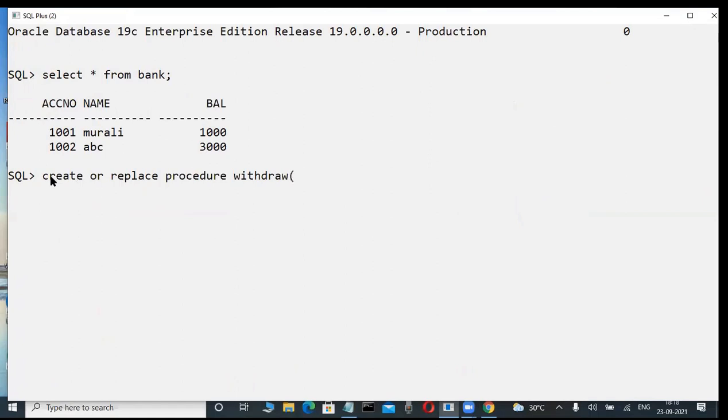This is a PL/SQL program only. Don't write it, just observe it here. Suppose here p_account_number is there. Just observe it only. If you are an experienced person, you will also be writing these types of things. This is very easy. Here, these types of codings they are writing, and like this.